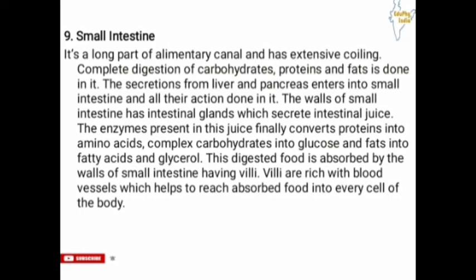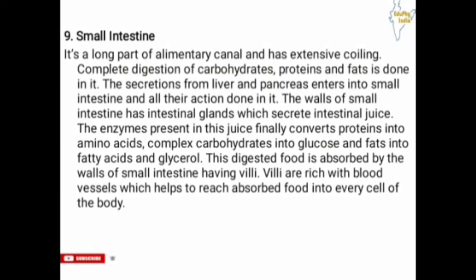And that's why we have said that there is a complete digestion of our food material in the small intestine, because proteins are converted into amino acids, complex carbohydrates are converted into glucose, and fats are converted into fatty acids and glycerol.